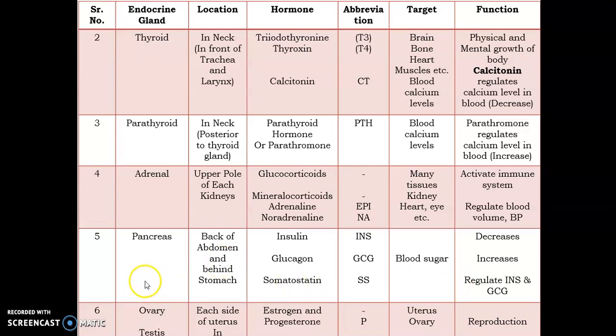The next glands are the ovaries as well as testes. Ovaries in case of female and testes in case of male. The ovary is situated on each side of the uterus while the testis is present in the scrotum. The hormones are estrogen and progesterone from the ovaries while testosterone from the testes. Estrogen and progesterone act on the uterus and ovaries while testosterone acts on the testes, and these are important for the purpose of reproduction of the human body.